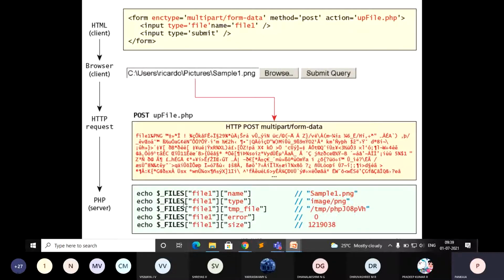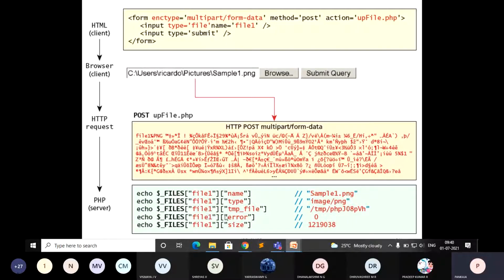Similarly, echo $_FILES['file1']['type']. What is the type? You can see the extension .png, so that is an image. The output you are going to get in the browser is image/png. Then $_FILES['file1'], and the key for this is tmp_name. That is the location where exactly this file is uploaded, so that location it is going to display.